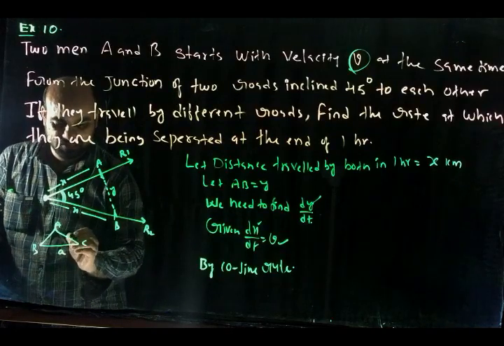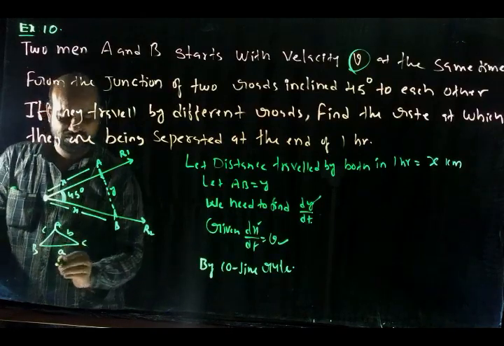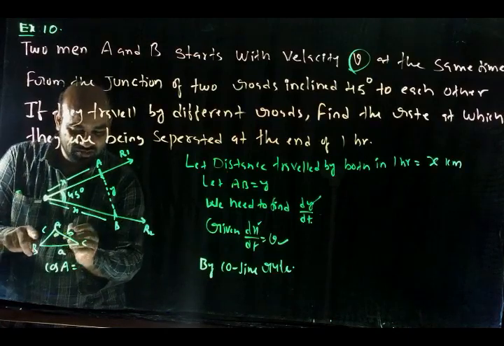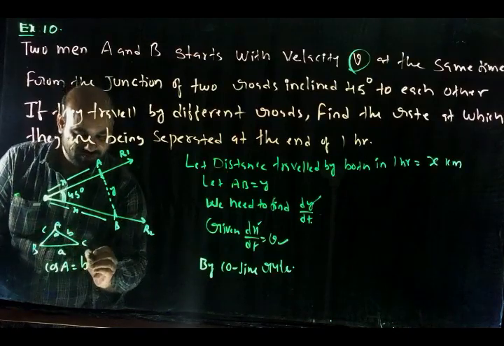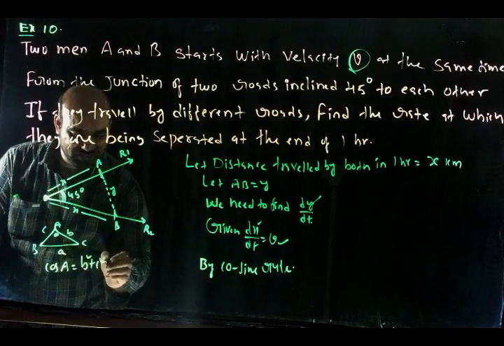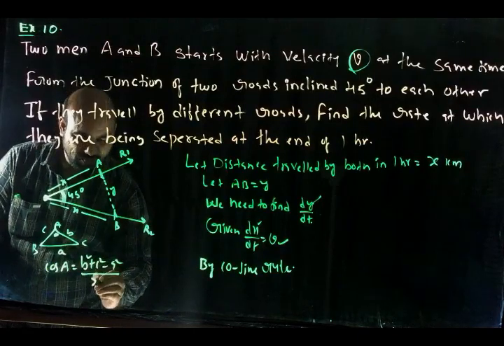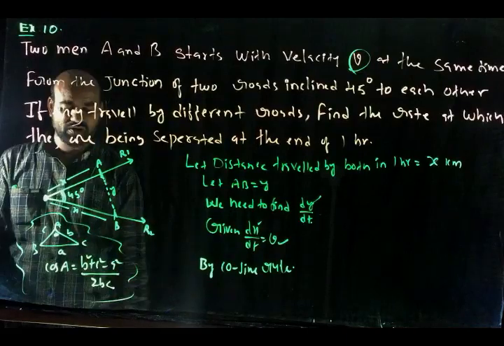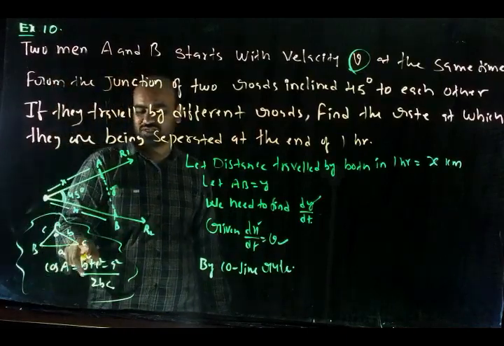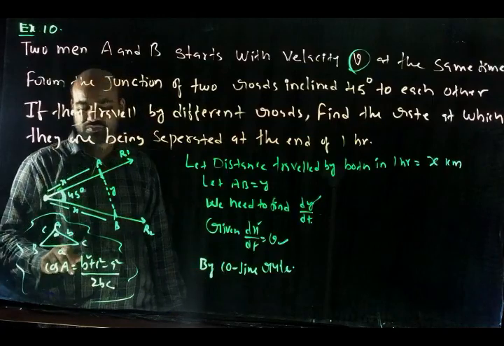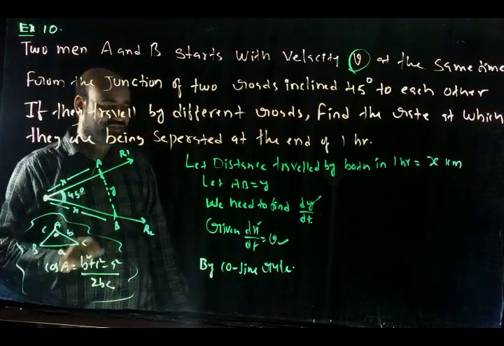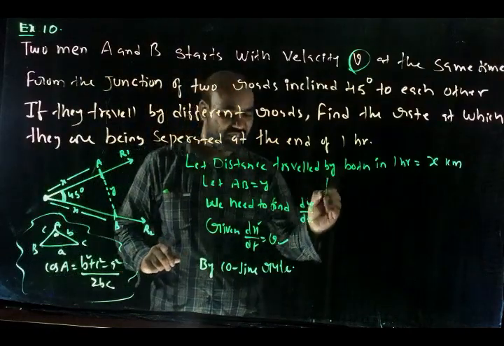This is small a, this is small b, this is small c. Cos A equals b square plus c square minus a square by 2bc. This is the statement of the cosine rule. Same cosine rule I am using here.